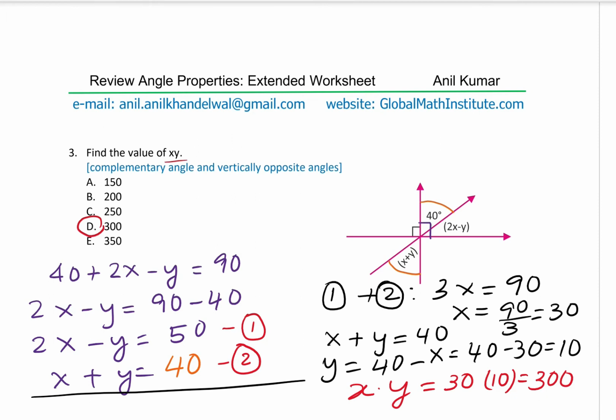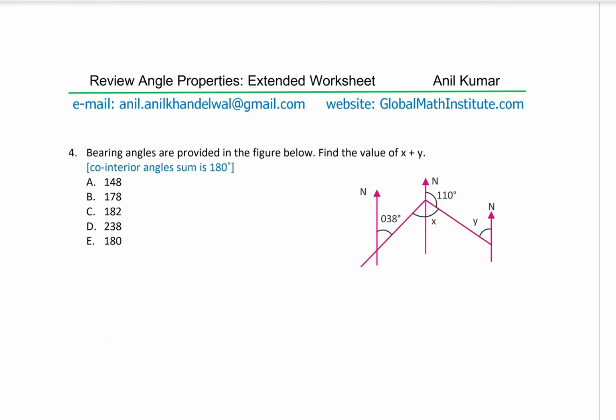Now let's take the next question, which is question number 4. Bearing angles are provided in the figure below. Find the value of x plus y. So this is what we need to figure out. The angle x is given to you right there, and this is y. You can always pause the video and answer the question. Okay, now how do we solve this? Well, the bearing angles are always given in three digits, working from north clockwise, right? So those are the angles, 038 and 110 degrees.